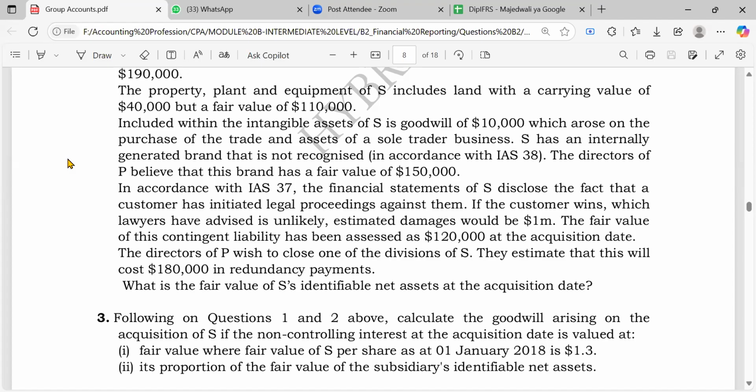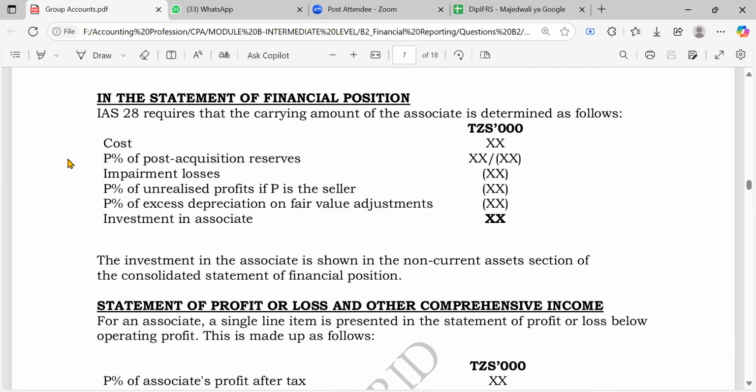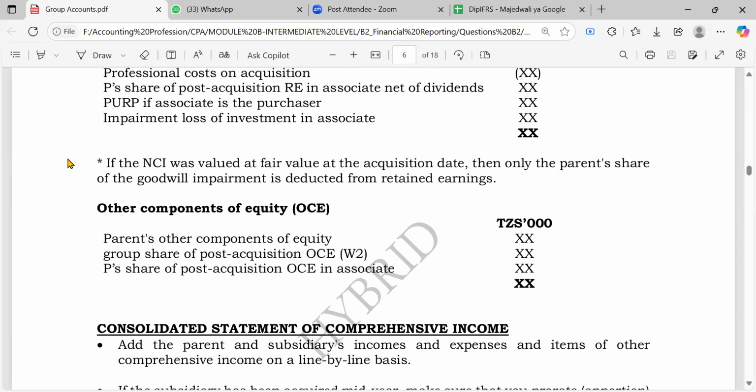As for goodwill, you already have the purchase consideration from the first question. We already have the fair value of the identifiable net assets at the acquisition. What we need next is the non-controlling interest at the acquisition, and that's what we're going to do. Let's just go back to the top.